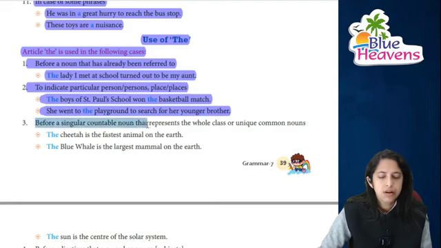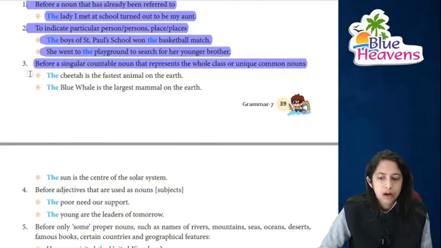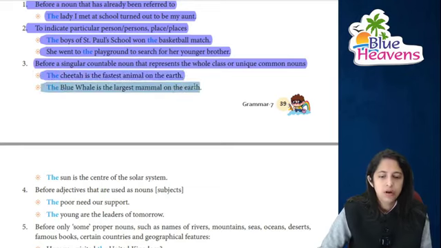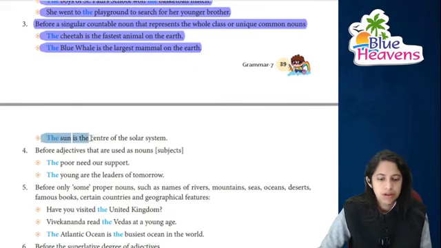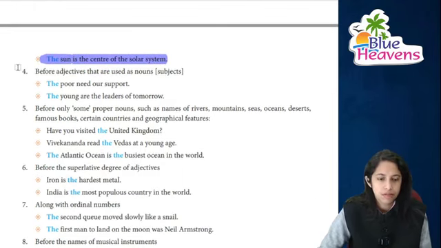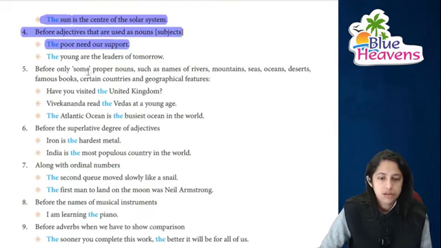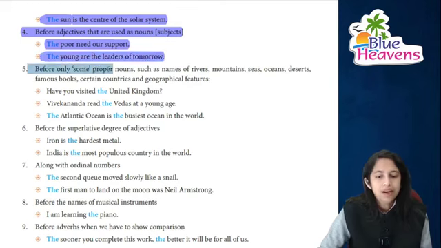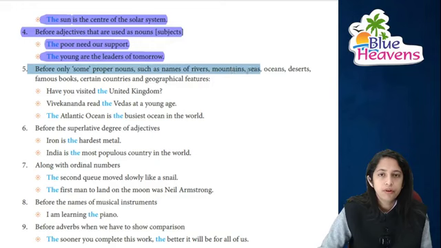Next is before a single countable noun that represents the whole class, and of course a unique common noun. The cheetah is the fastest animal on the earth, the blue whale is the largest mammal on the earth and the sun is the center of the solar system. Before adjectives that are used as nouns, like the poor need your support, the young are the leaders of tomorrow.